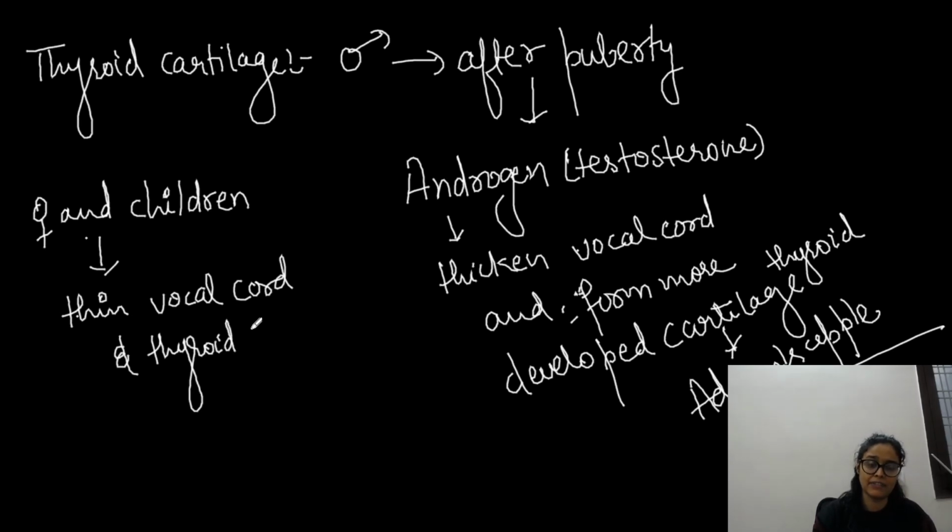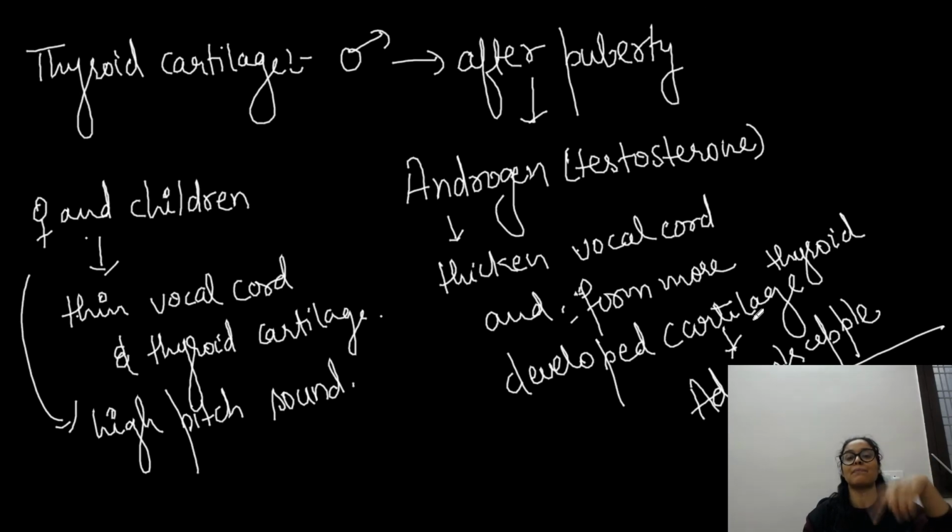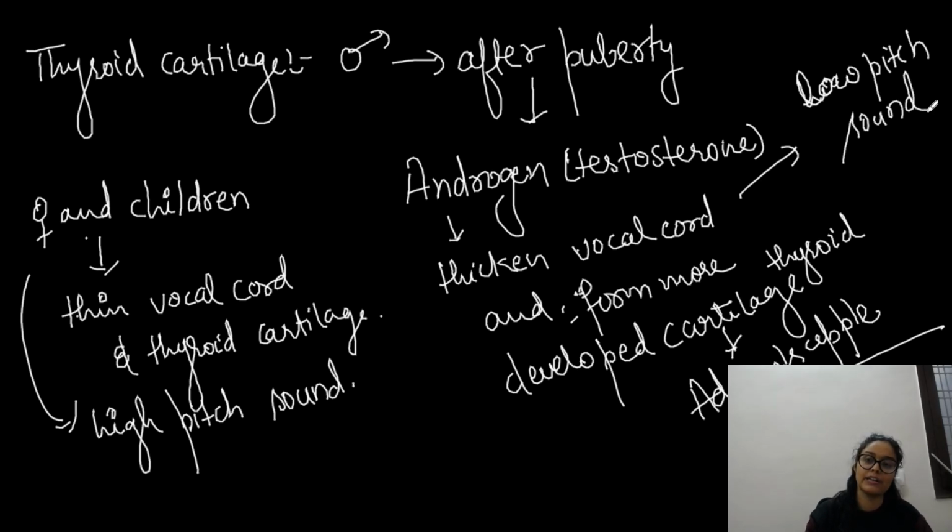So that's why they are having high pitch sound, you know. So female and children have high pitch sound क्योंकि उनकी vocal cord एकदम पतली है. So thin vocal cord means they would be having high pitch sound. So when we expire, have you ever experienced that while we talk, we are basically expiring, right? So when we expire, vocal cord में vibration होगा, vibration in vocal cord would happen, and obviously it produces sound. Whereas male have low pitch sound, right?